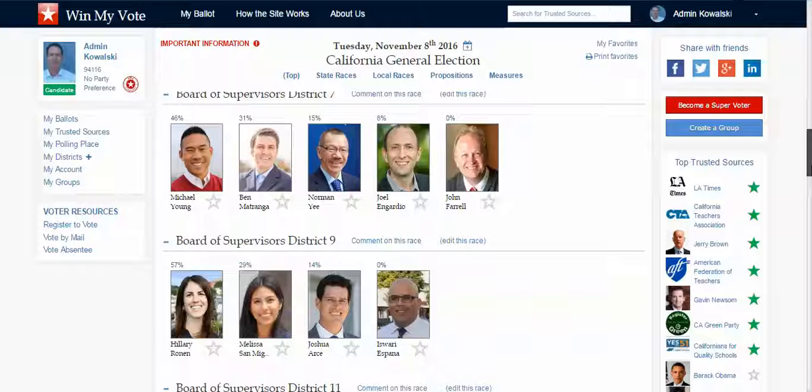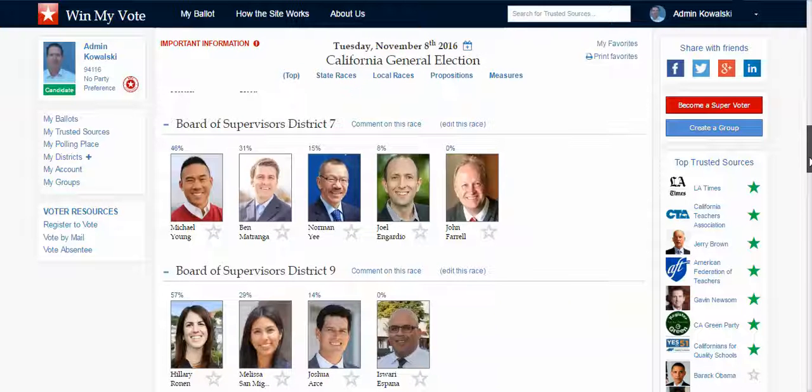We really are aiming to make Win My Vote the place where people decide who they want to vote for, and we think that this network will allow all the candidates to use this as a level playing field where they can go back and forth and address the issues that the voters have on the front of their mind.